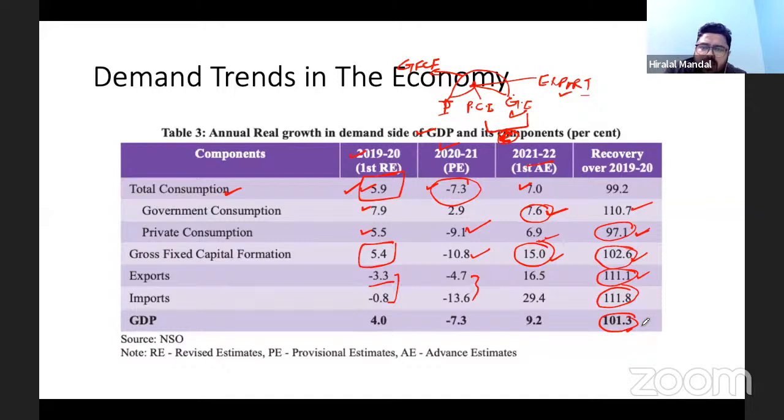We are where we were in 2019-20. So whatever dip we saw in the economy during the coronavirus, we have made the recovery. Now from here onwards, you can see what growth India can do.